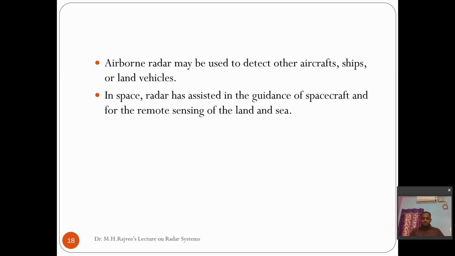So a flight may also use it for its personal safety and surveillance. In space, radar has assisted in the guidance of spacecraft and the remote sensing of land and sea. The remote sensing applications are very widely used for weather forecasting and ship survey, that is, sea surveys.